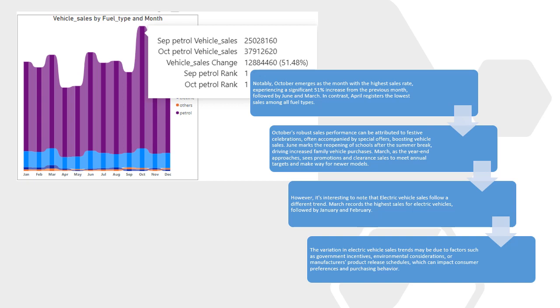June marks the reopening of school after the summer break, driving increased family vehicle purchases. March, as the year end approaches, sees promotions and clearance sales to meet annual targets and make way for newer models. However, it's interesting to note that electric vehicle sales follow a different trend. March records the highest sales for electric vehicles, followed by Jan and February. The variation in electric vehicle sales trends may be due to factors such as government's incentives, environmental conditions, or manufacturers' product release schedules, which can impact consumer preference and purchasing behavior.